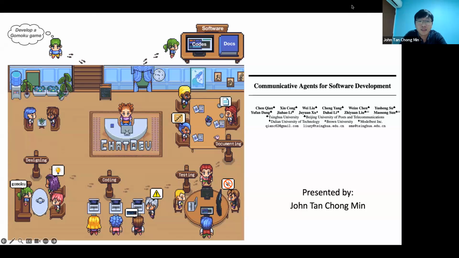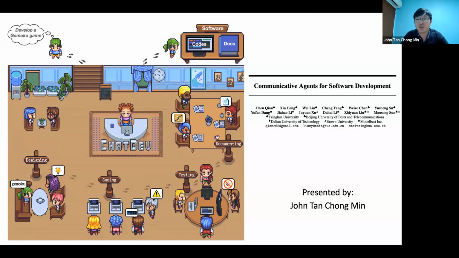Hi everyone, and today we'll be talking about one interesting topic called ChatDev. So basically, ChatDev is a system of agents that work from start to end, from the idea formulation all the way to executing the code. For example, if you want to create a Gomoku game, it can simulate a software company trying to get the game out.